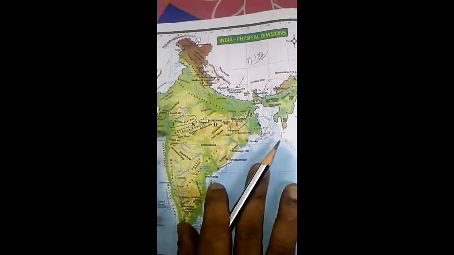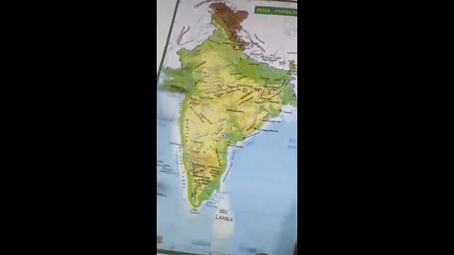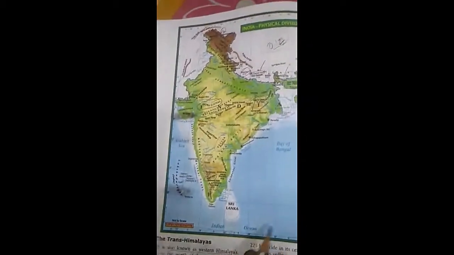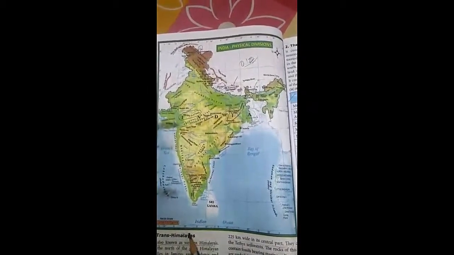Students, this is the next part, geography map. Geography map is for 8 marks. A part and B part. Either A part you must attend or B part you must attend.